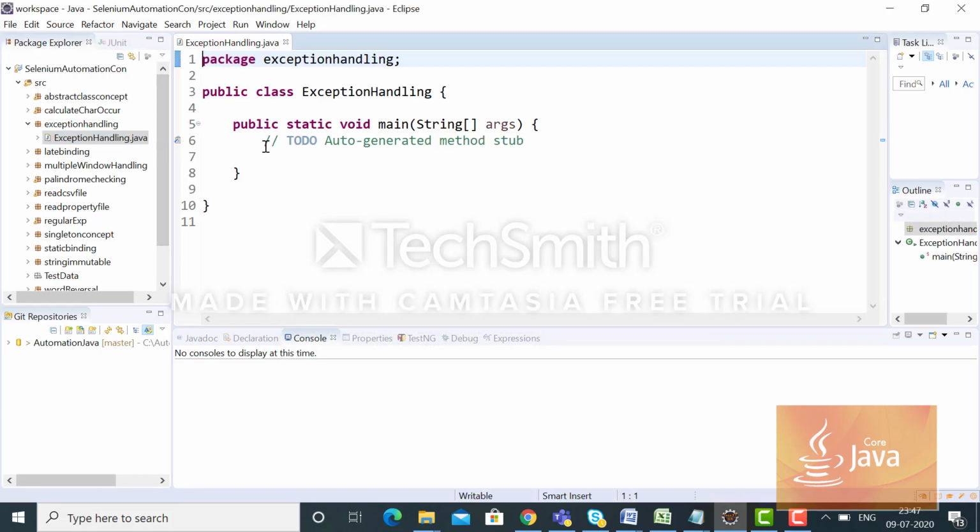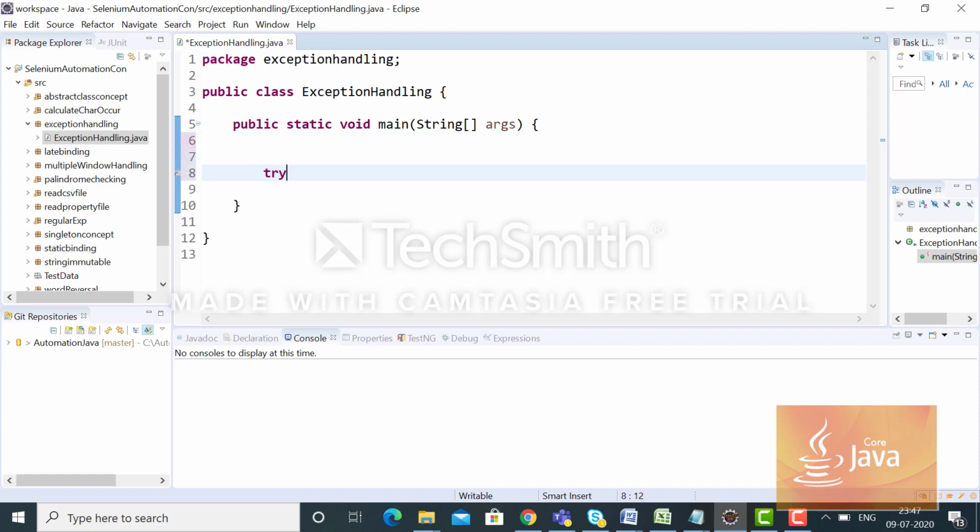Now we will write some statements within this, and a catch block.